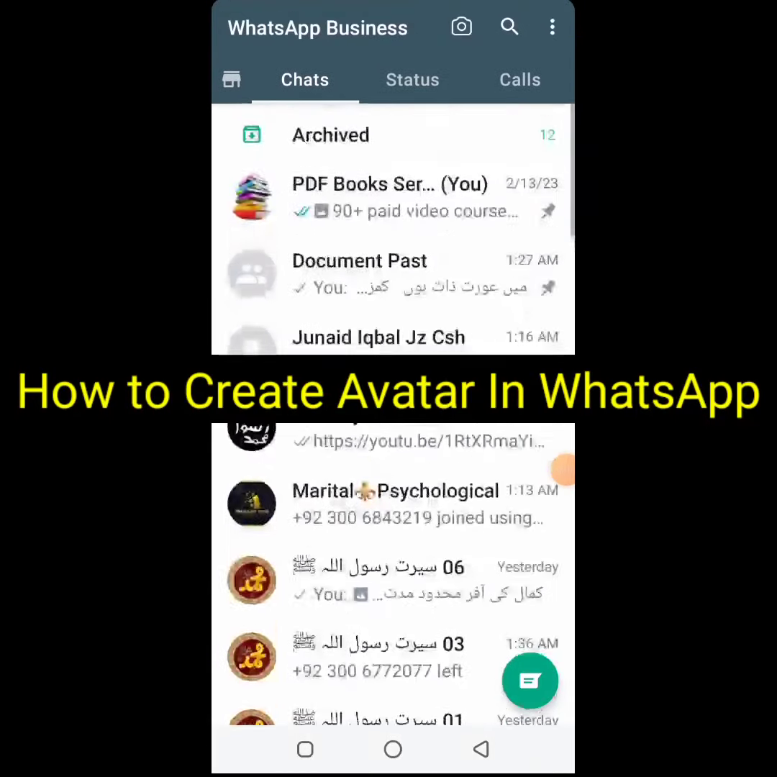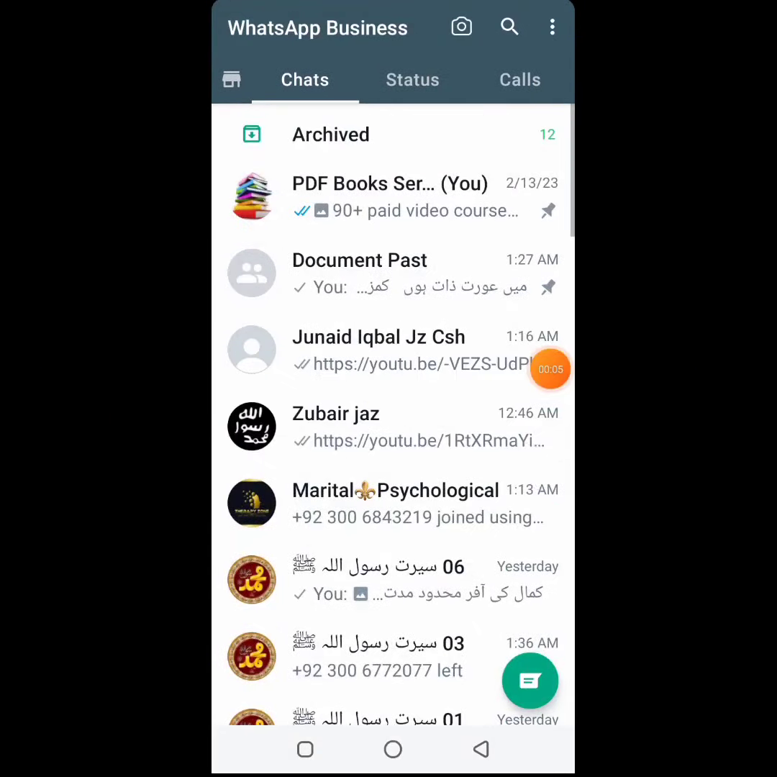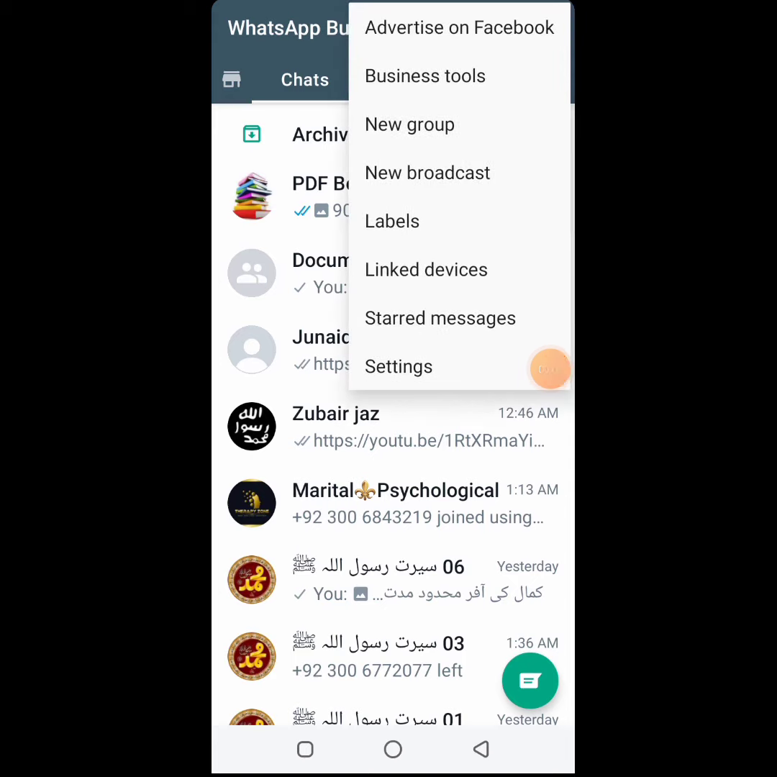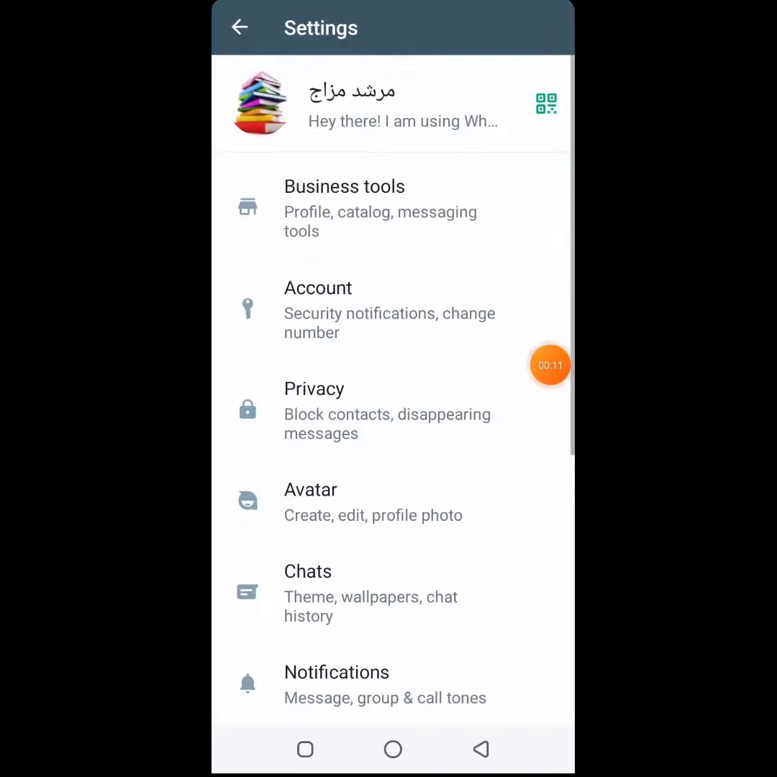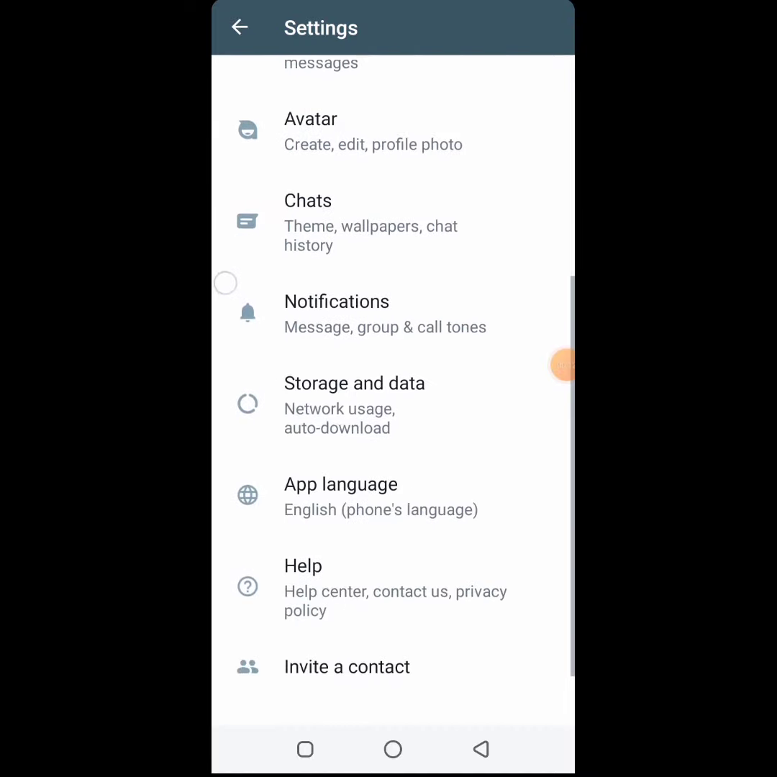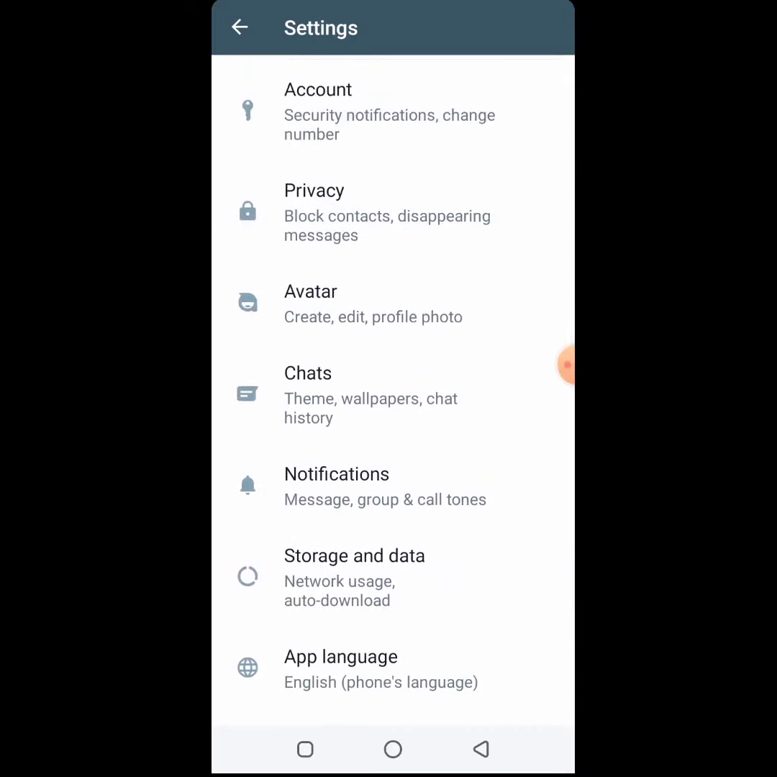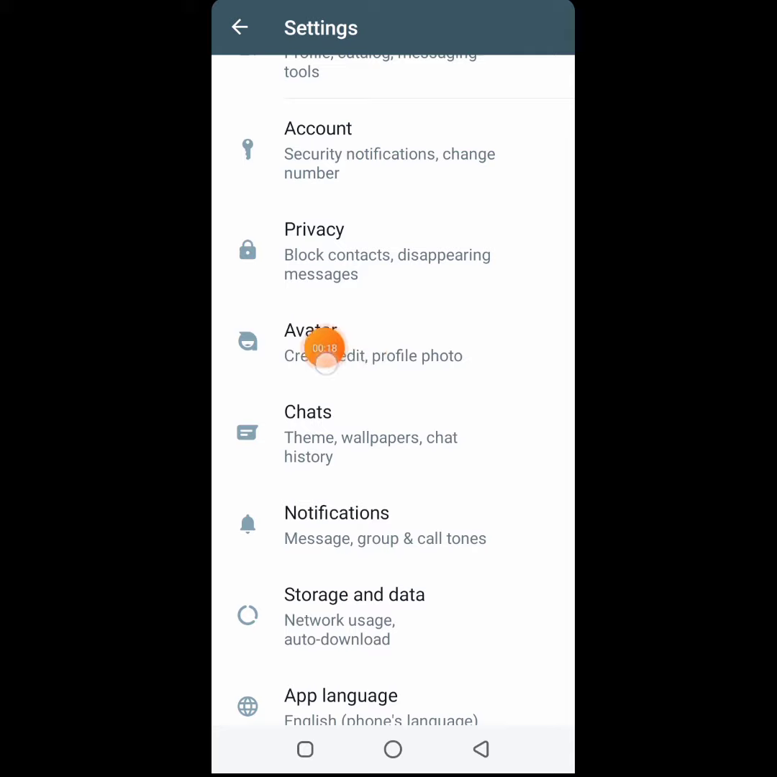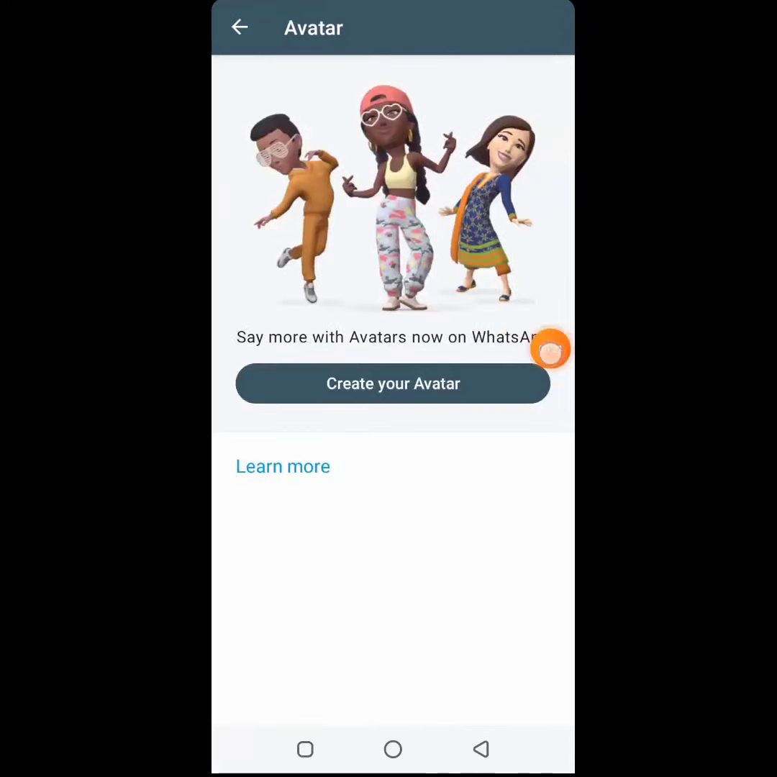In this video we will see how to create an avatar in WhatsApp. Very easy and simple. Just open WhatsApp, click on settings. Here you can see the avatar option. Just click on avatar. You can easily create your Bitmoji in WhatsApp by following this step. Just click on create your avatar.